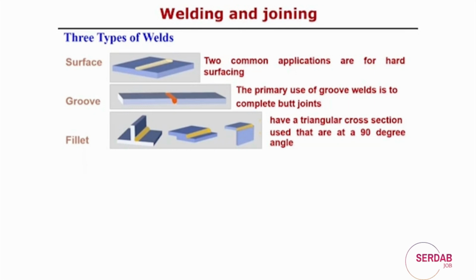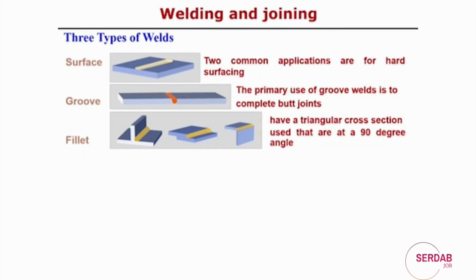That is in general called the butt joint, but it can also be considered a groove joint if we make some groove before the welding of these two metals. Another type of weld is the fillet weld. In the fillet weld, the configuration of the geometry of the base metal is different.